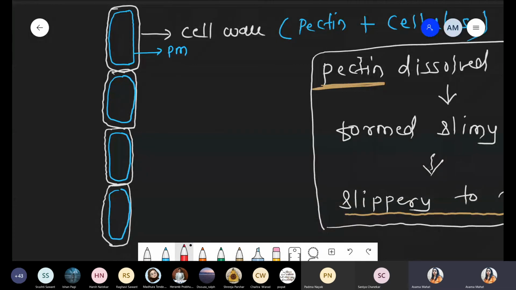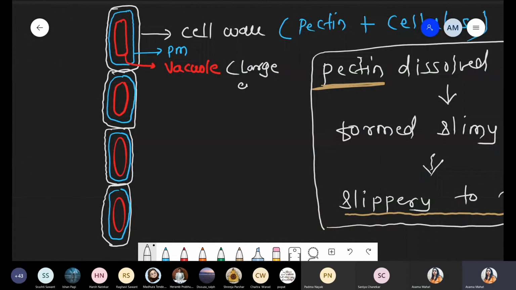Now another feature, the presence of a large vacuole. It is a central large vacuole. So draw the vacuole inside the structure. This red color is the vacuole. The vacuole is large and present in the center. Large plus central. Got it? This part is over.